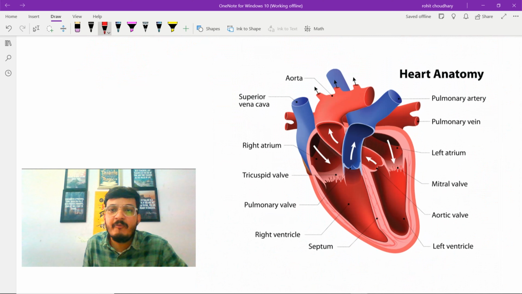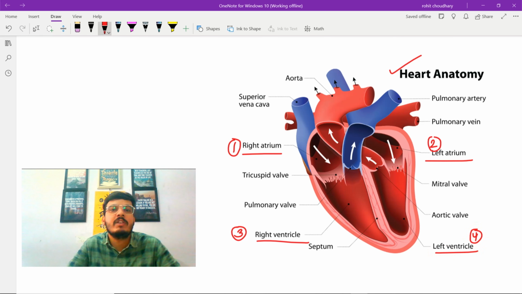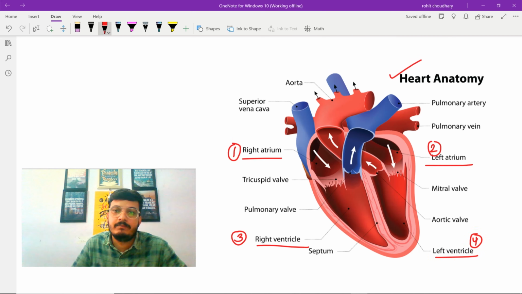So this is the heart of mammals. If we look at the heart anatomy, we can see the first chamber, that is right atrium, the second chamber, that is left atrium, the third chamber, that is right ventricle, and the fourth chamber, that is left ventricle. So in total, how many chambers are present in the mammalian heart? Four chambers are present, two atria and two ventricles. So there are four chambers present so that mixing of oxygenated and deoxygenated blood does not occur.